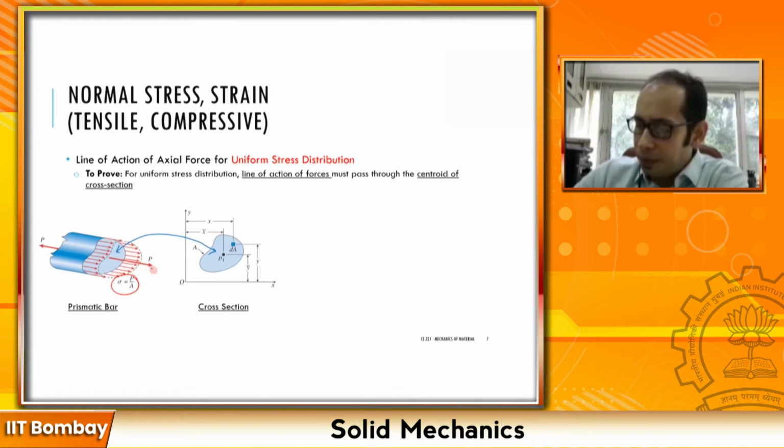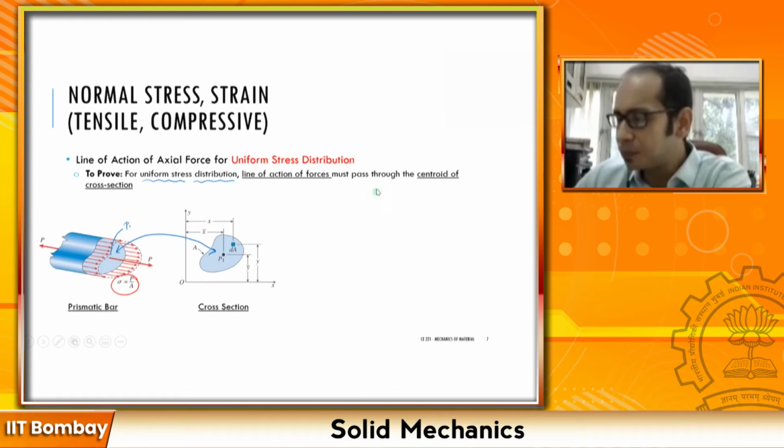Right, and this P, the point where it acts over here, this particular point is this particular point P1 over here. So let me maybe mark that one as well. So this particular point is P1, right? So what it says is that for uniform stress distribution, this is the condition you have to satisfy. For a uniform stress distribution, the line of action of this force must pass through the centroid of the cross section. Now there is a very easy proof to this one, right?